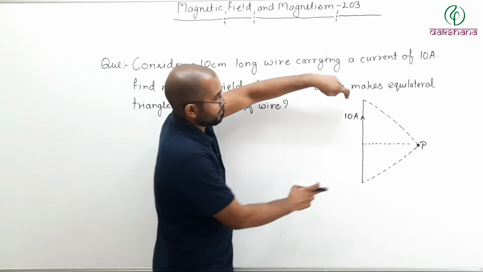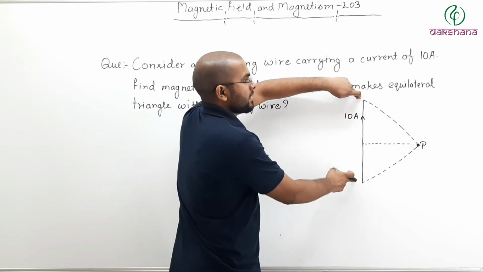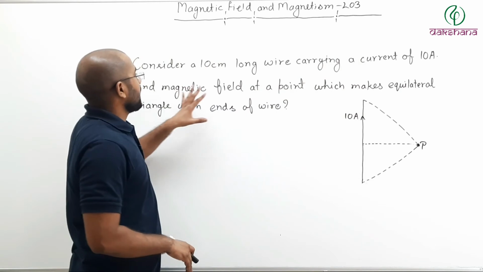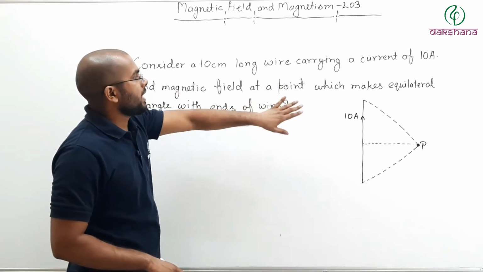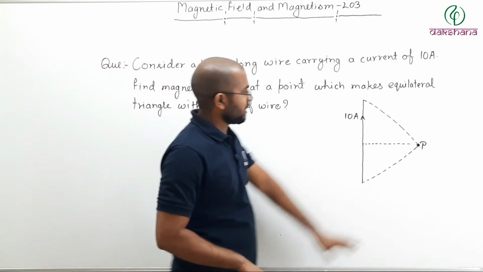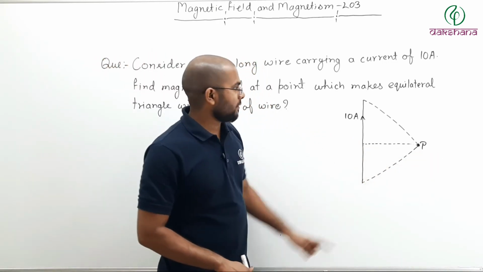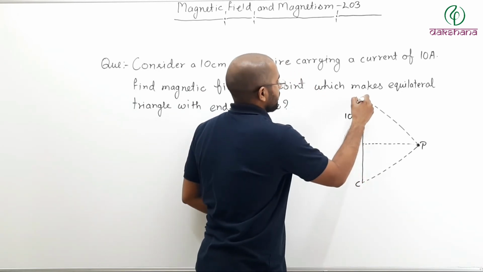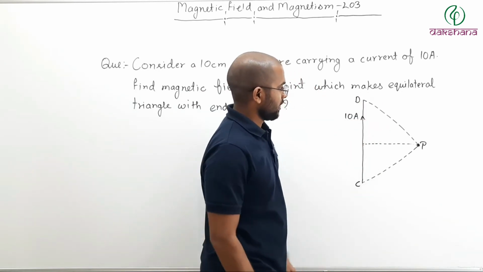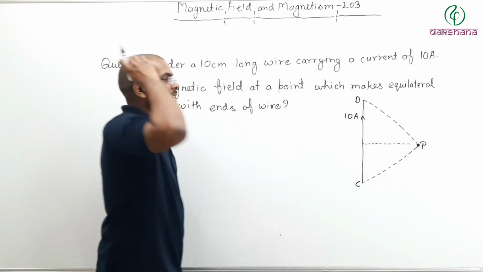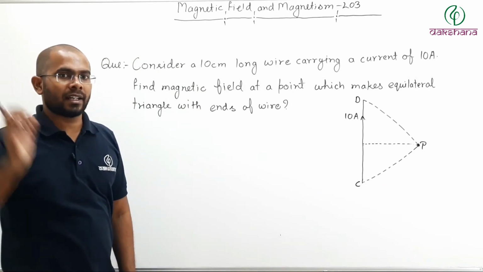Find magnetic field at a point which makes an equilateral triangle with the ends of the wire. Meaning this point is P, and if I join this point P to the ends of the wire, then the triangle which is forming here is an equilateral triangle.